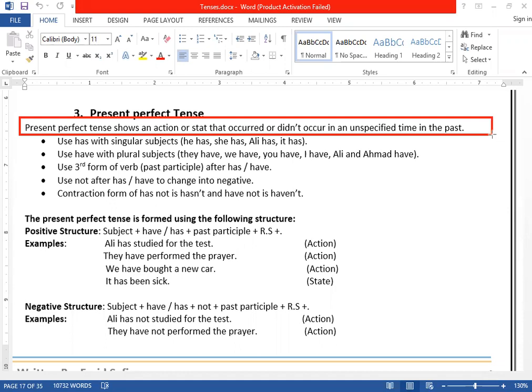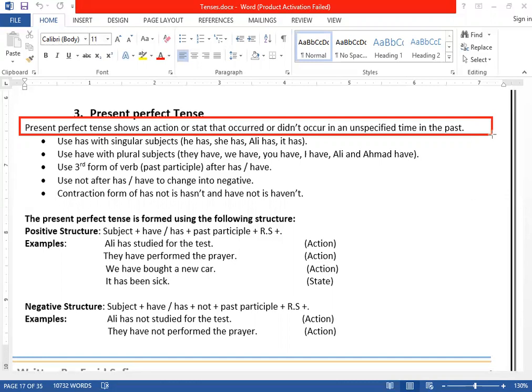If you remember, I told you that only continuous tenses show only action. The rest of the tenses show action plus state. The same way, we studied simple present tense. Simple present tense shows action plus state. Simple past tense shows state plus action. Like, I play cricket, I'm a teacher. I play cricket, it's an action. I'm a teacher, it's a state. In simple past tense, they played cricket, action. I was a teacher, state.